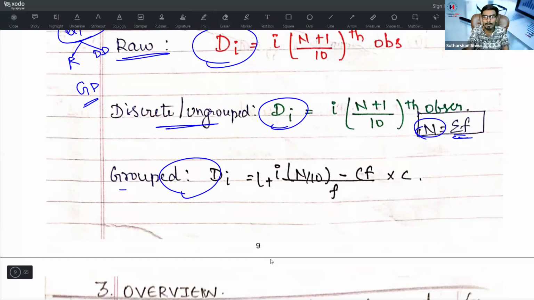Then come to the overall view. This may be helpful for you. This is a measure based on all data.